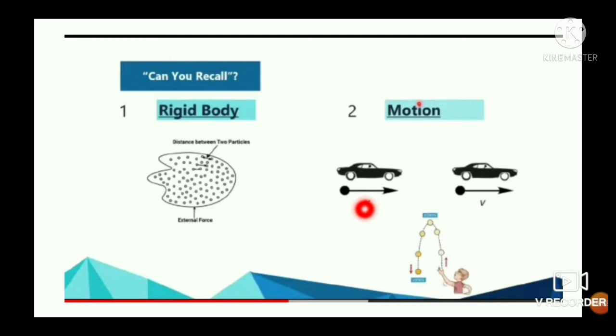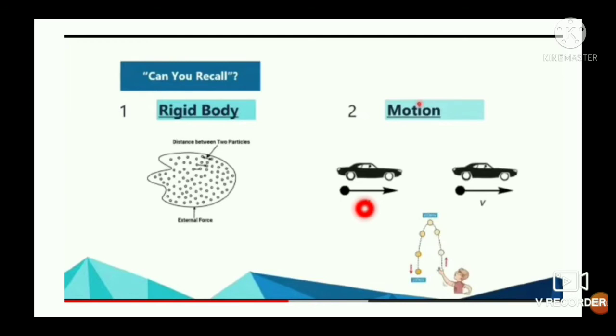Then linear velocity or only velocity. You know the definition of velocity: the change in displacement per unit time is called linear velocity, or the rate of change of displacement with respect to time.